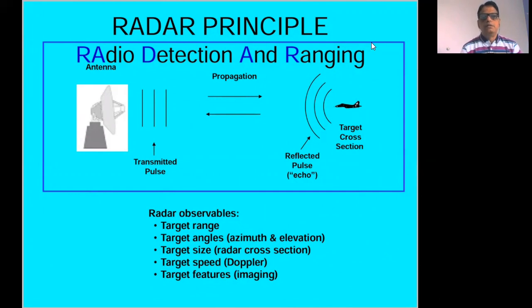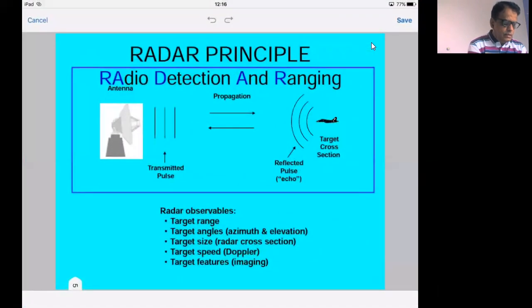This high power pulse can be transmitted from this antenna and will be propagated towards the object. Object can be anything. For example, the surface of the aeroplane can be an object.